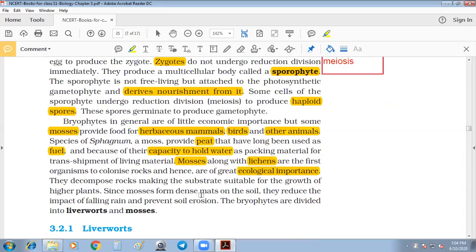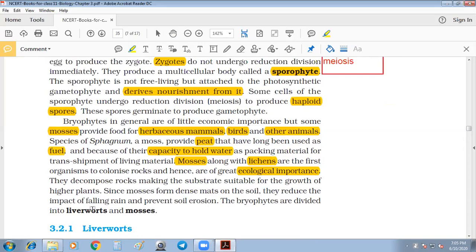Mosses form a dense mat on the soil. See here, mosses are forming a dense mat on the soil. They reduce the impact of water and prevent soil erosion. So due to the mosses, if there is heavy rain, the soil cannot be eroded easily because the mosses are there as a mat. The water will flow without touching the soil, right?